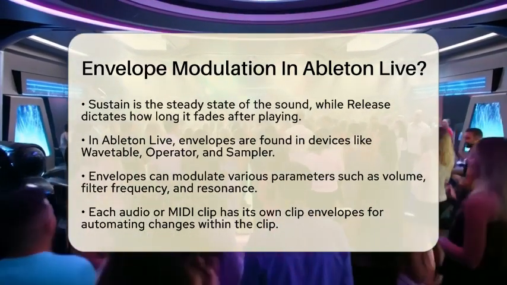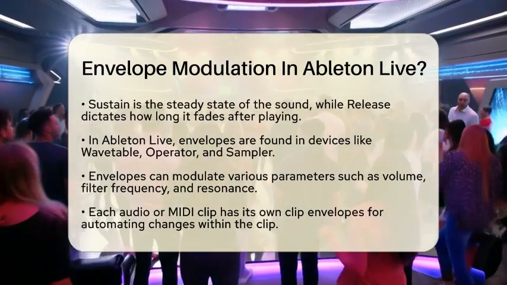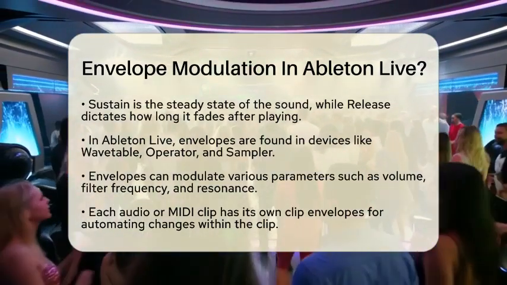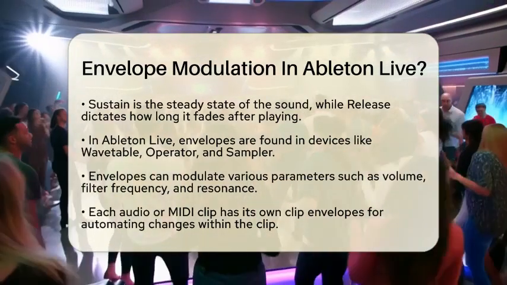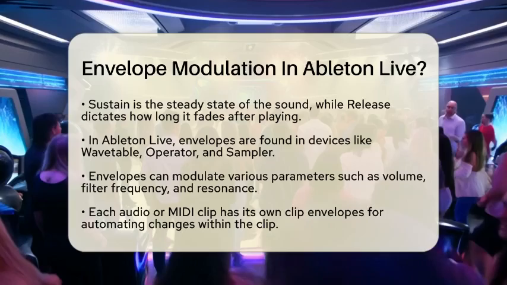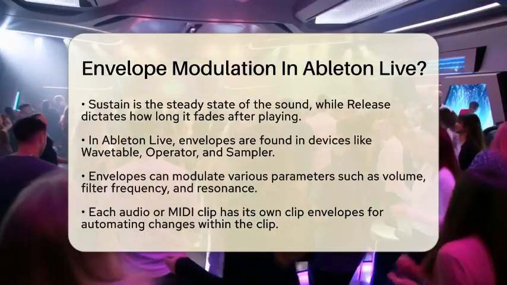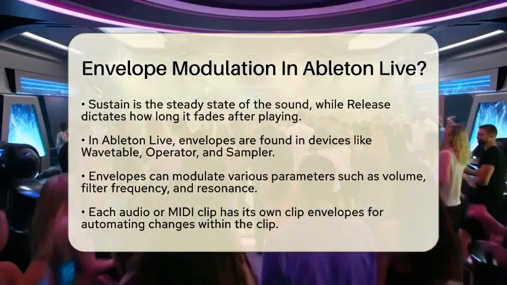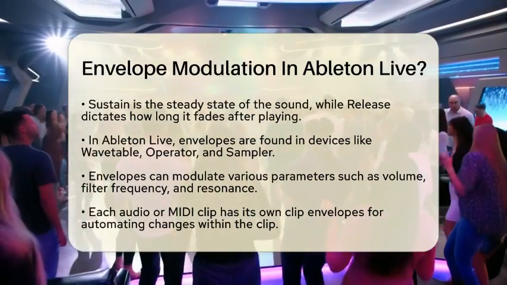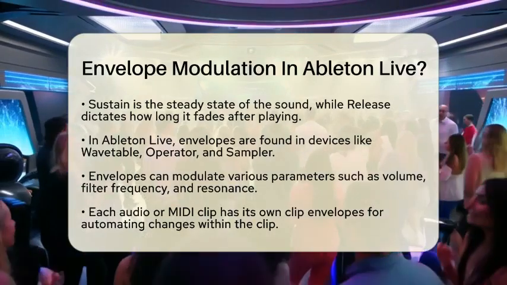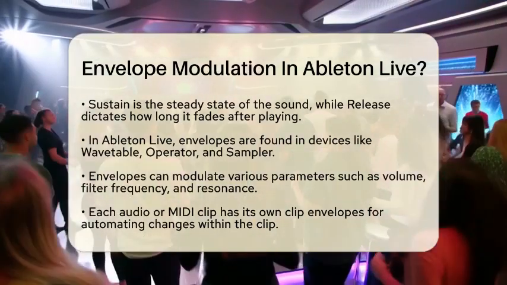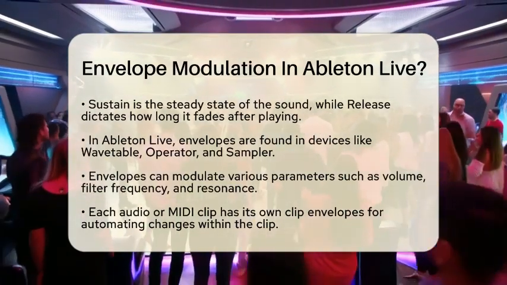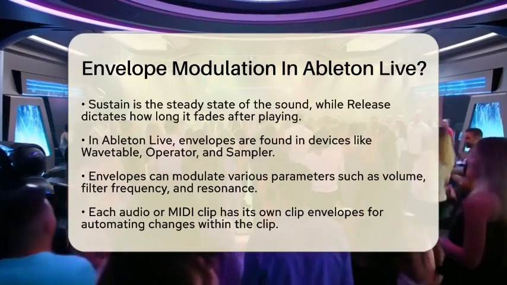overall arrangement. It's also important to differentiate between modulation and automation. Modulation involves using envelopes or low-frequency oscillators to change parameters dynamically. Automation, on the other hand, is when you manually draw or record these changes over time. In Ableton Live, you can switch between the two, allowing for both rhythmic changes and precise adjustments.